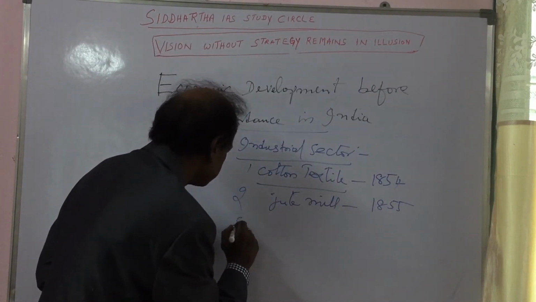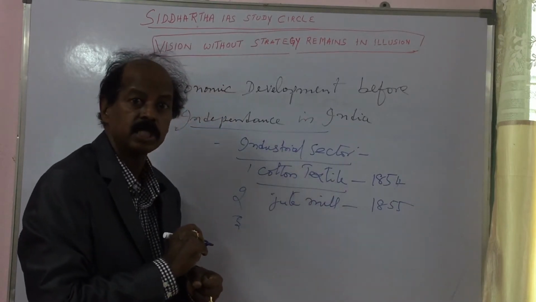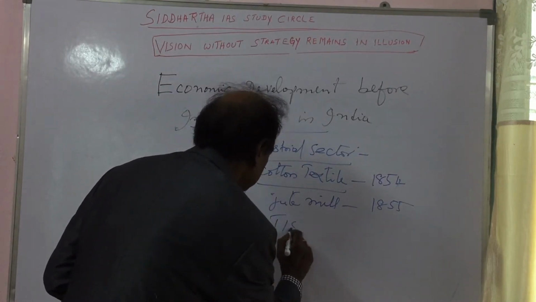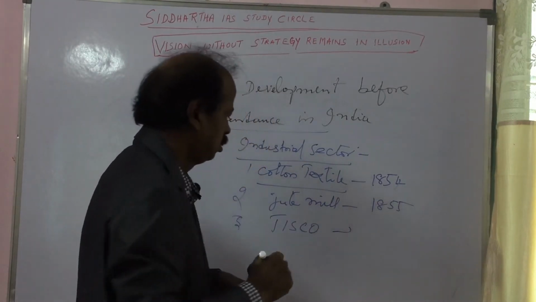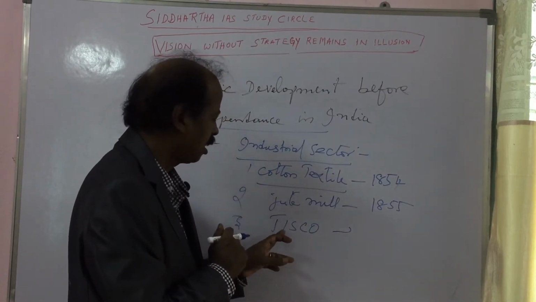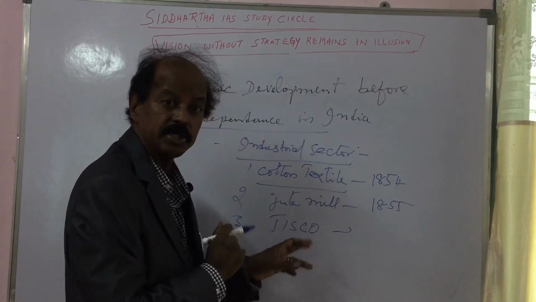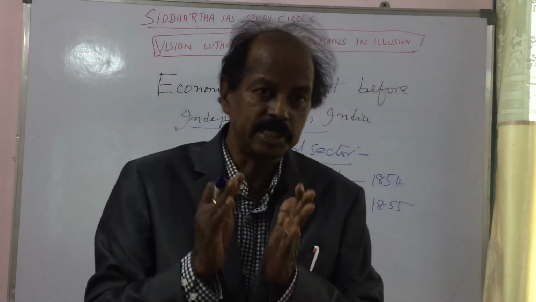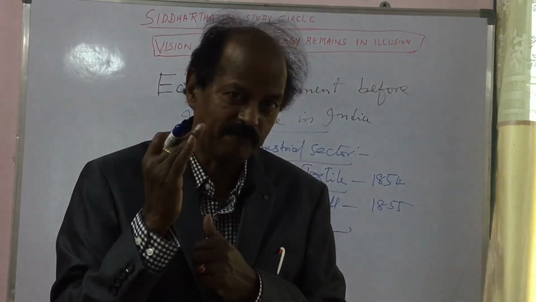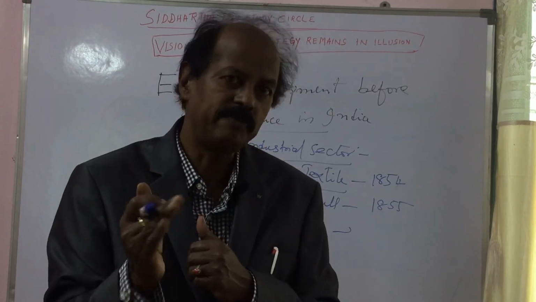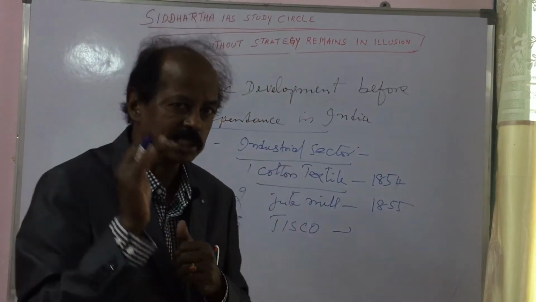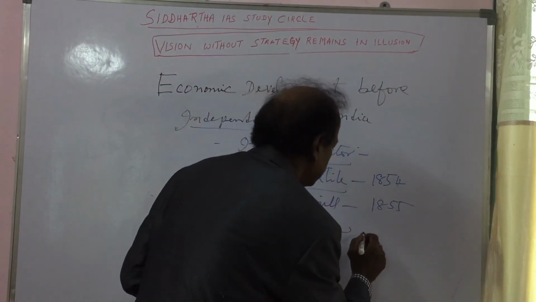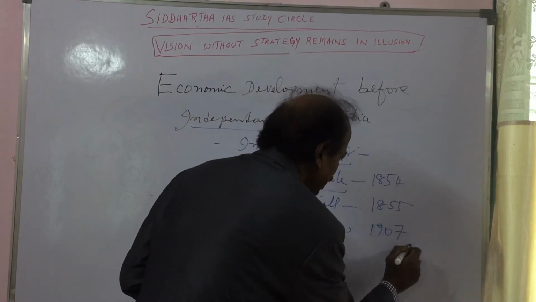Another important, major industry developed in India before independence was Tisco. You know Tisco? Tata Iron and Steel Company, a very famous large-scale industry before independence, which was established by the famous industrialist Tata in the private sector in 1907.